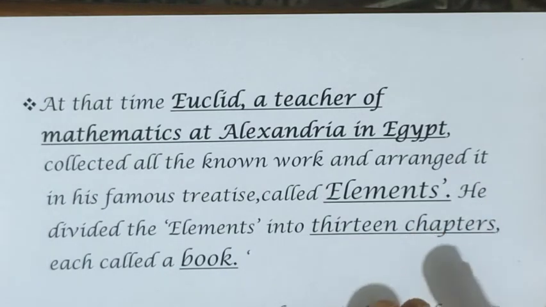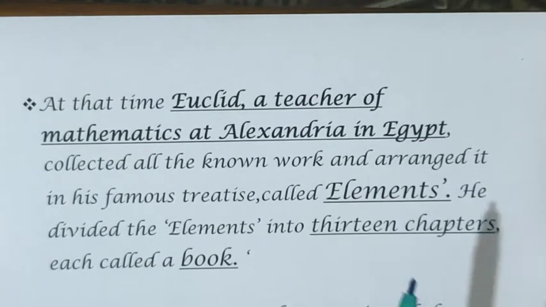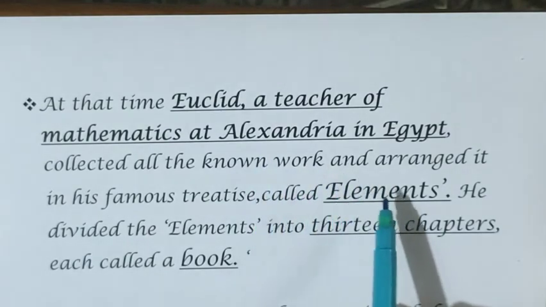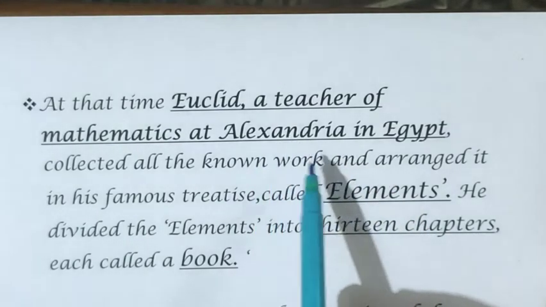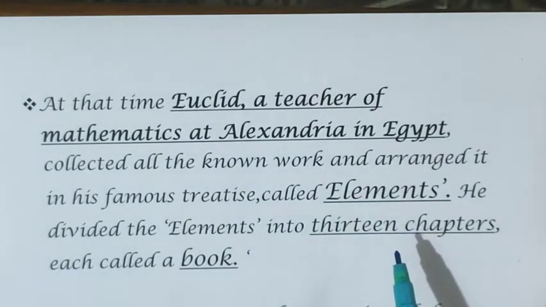That means whatever was available till that day, he summarized all the details and recorded the data. He was the first person to record all the data related to geometry. That is why his book is very famous and correlated with geometry. Whenever anything comes up, this book is the greatest reference for us.